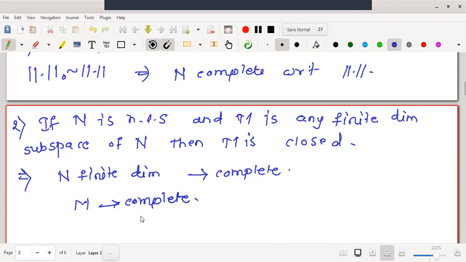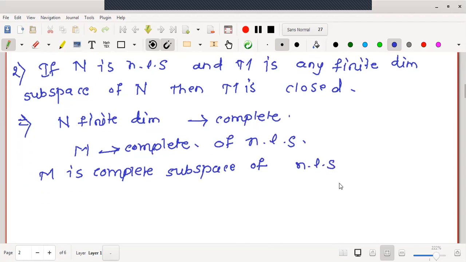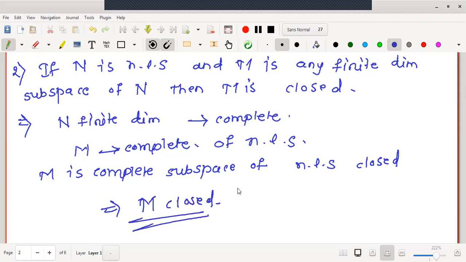Therefore, M is a complete subspace of a normed linear space. Now we have already seen one theorem that a complete subspace of a normed linear space is always closed. Therefore, here the subspace M is closed.